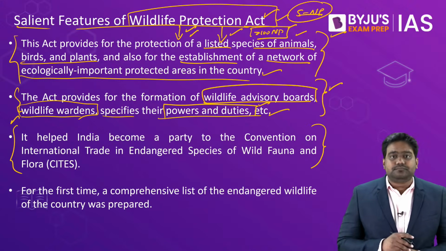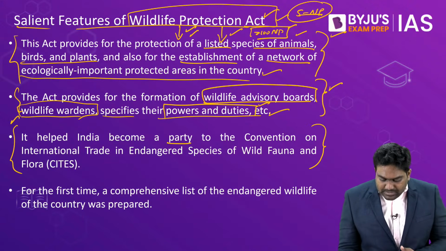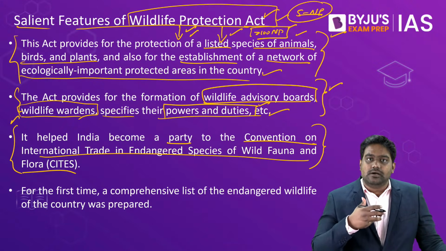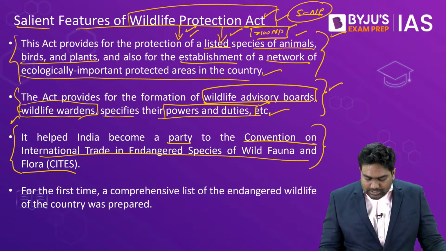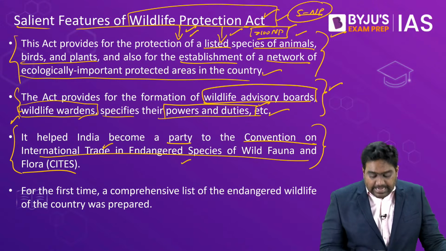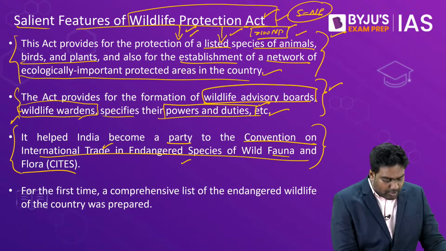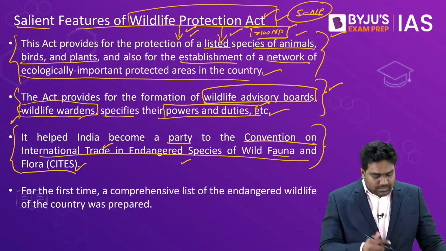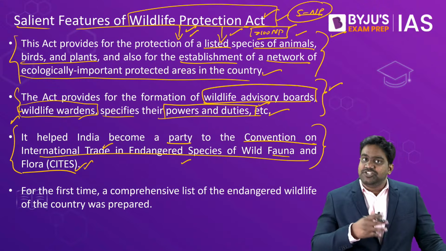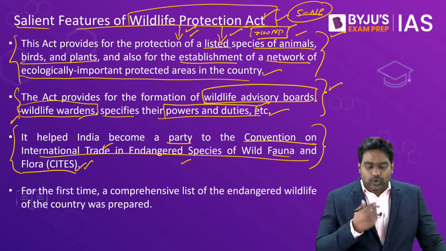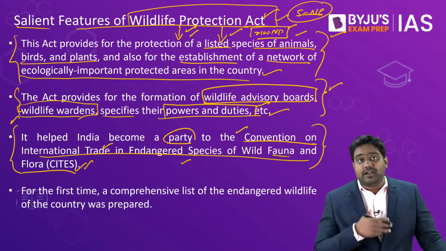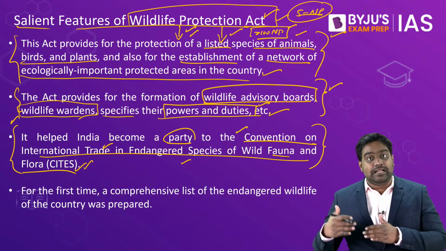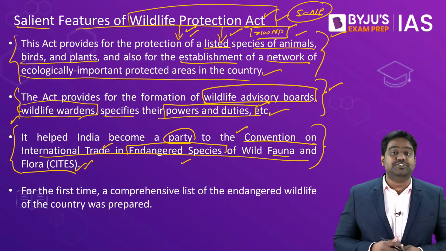It was this law which helped India to become a party to the CITES Convention. The CITES Convention is also called the Washington Convention. It stands for Convention on International Trade in Endangered Species of Wild Fauna and Flora. This convention regulates the trade of endangered species, endangered plants and animals. So India became a party to this convention, and we are abiding by the terms of the convention that is helping us in tackling hunting, poaching and trade of endangered species.